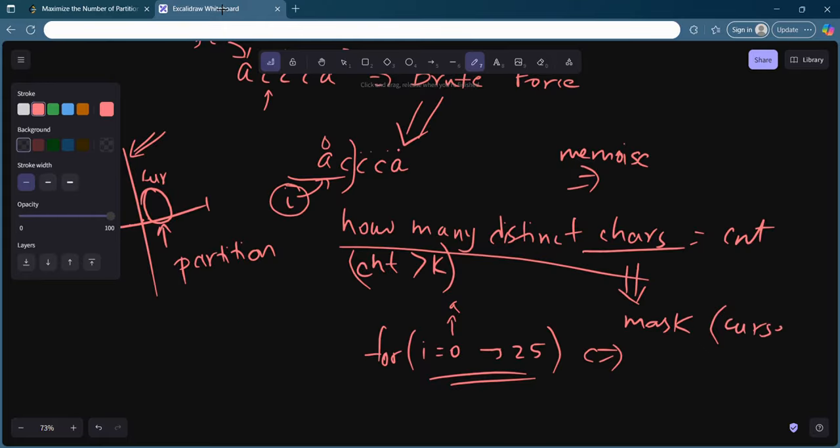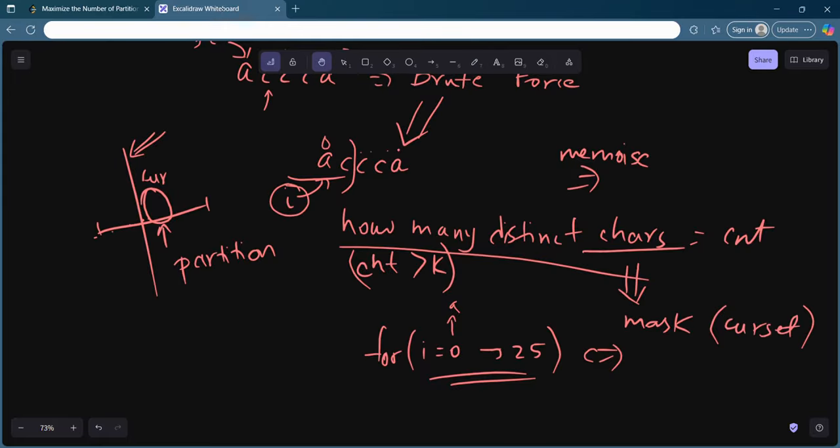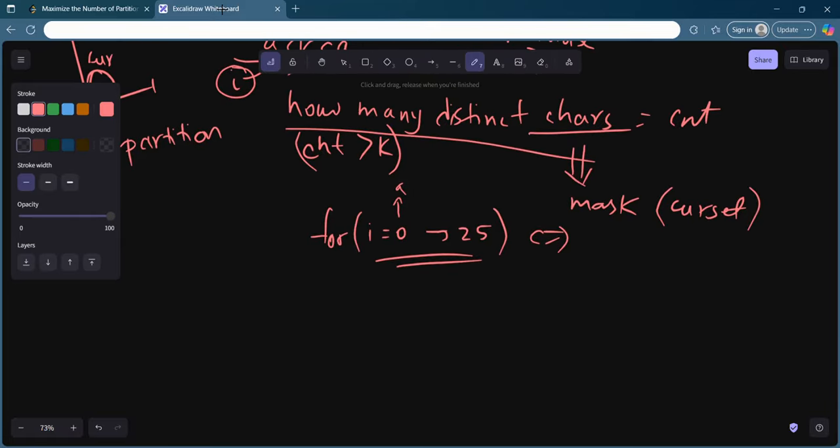So how will that mask look, and why am I using a mask at all? First question is that. Because I want to store this whole thing as an integer only, and I will try to store it in some way. Let's say A, B, D and F. Let's say this is my string. I will try to mask it.